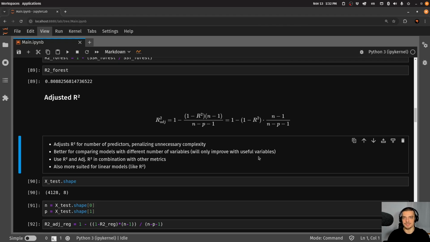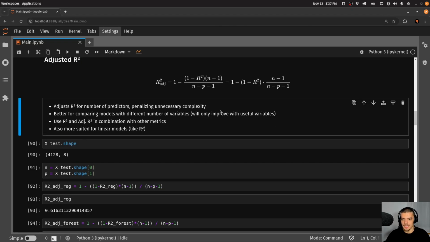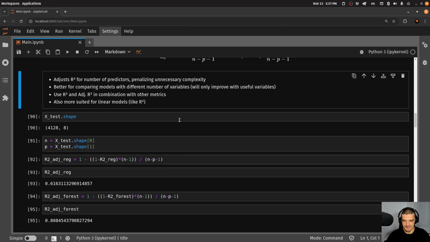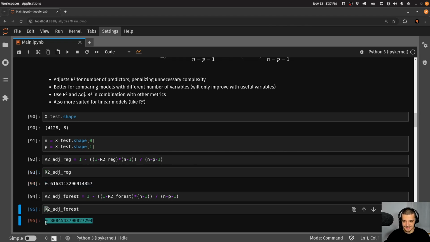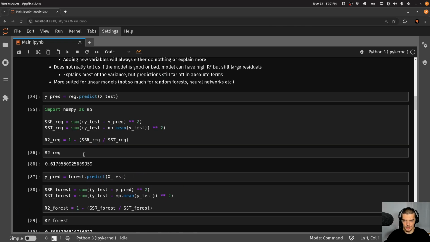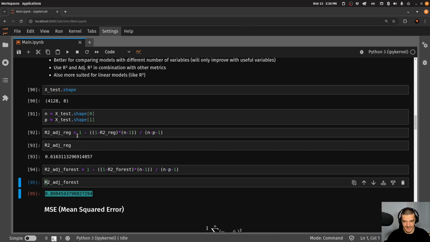This metric alone doesn't tell us anything about the magnitude of the error. It only tells us how much we can explain with our model adjusted for the number of parameters. Now, when it comes to the implementation, scikit-learn doesn't have a function for the adjusted R², so we have nothing to compare it against, but this is how you implement this, and you can see it's basically, in this case, almost the same as the R² score, but it will be different if you add useless variables, so it will go down, and that's the main reason to use it.